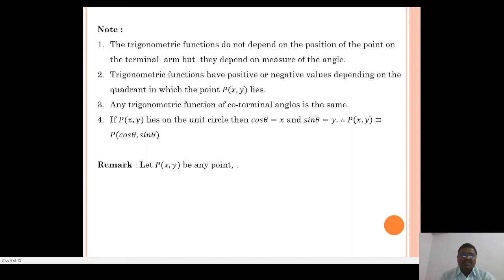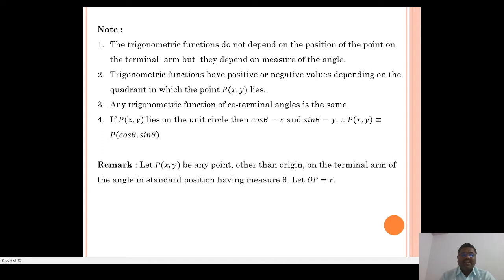And we see the sub remark: let P(x, y) be any point other than the origin on the terminal arm of the angle in standard position having measure theta. Angle in standard position means whose initial arm is along the positive x-axis and terminal arm lies in any quadrant. Let OP equal r.